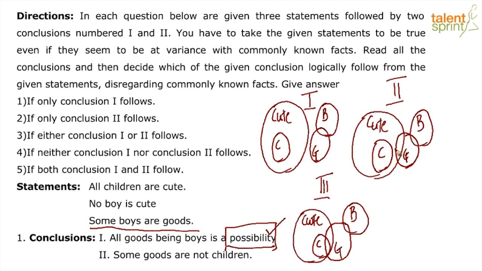Neither do they share anything common in this diagram, which clearly means that some goods are not children also follows from these given statements. Therefore, here the answer will be 5. Both conclusion 1 and 2 follow.